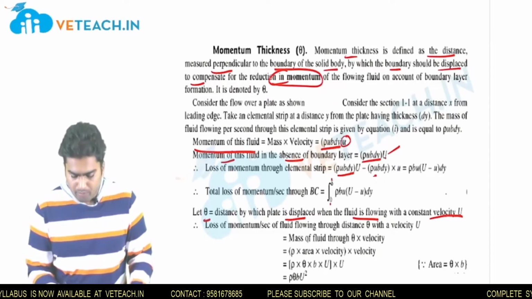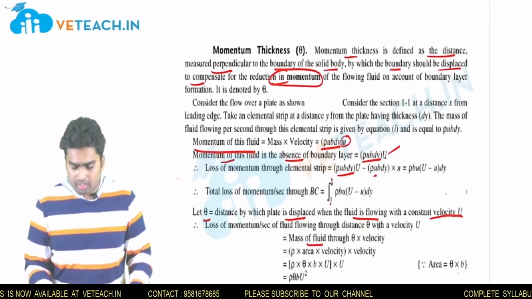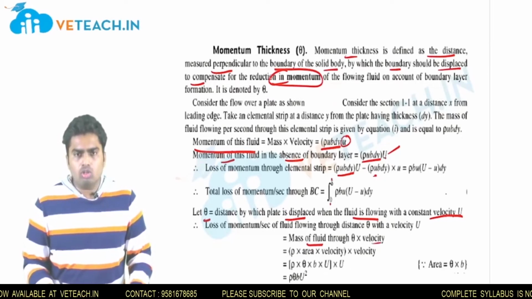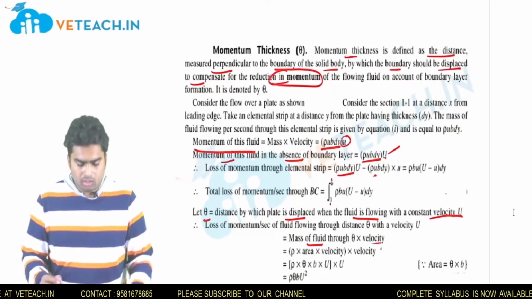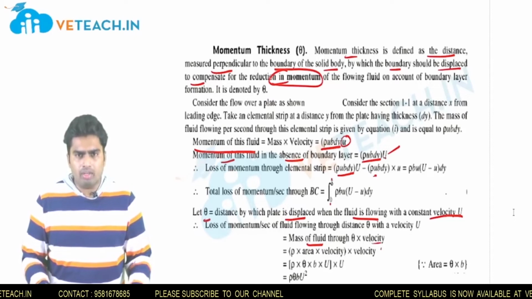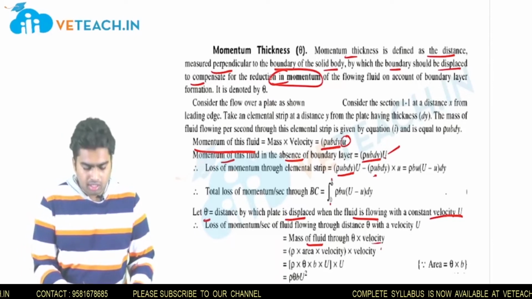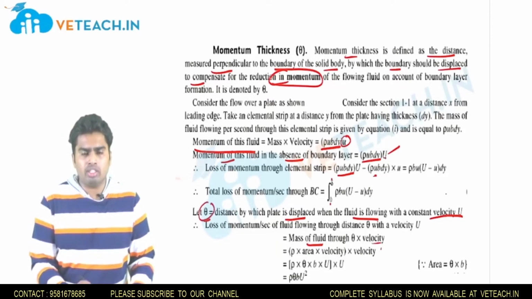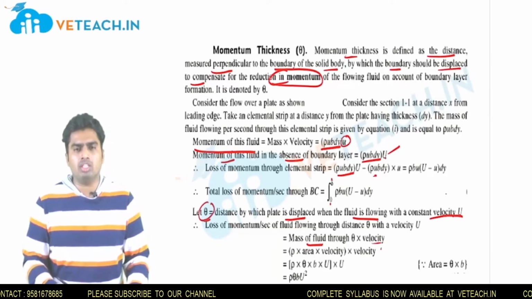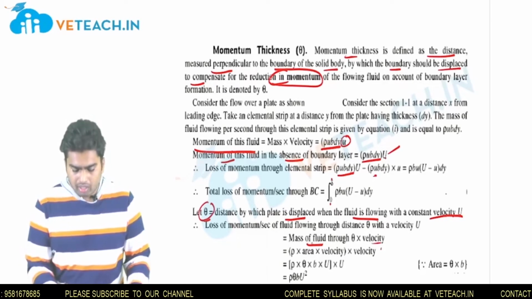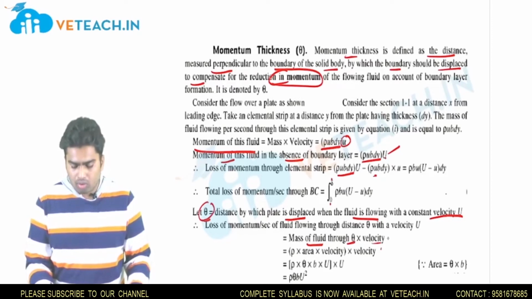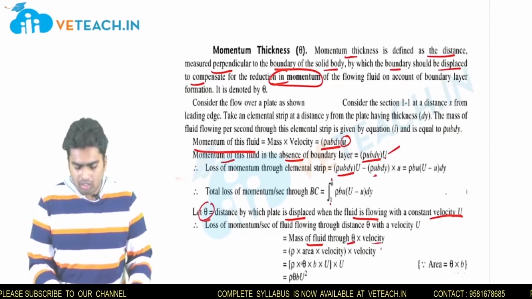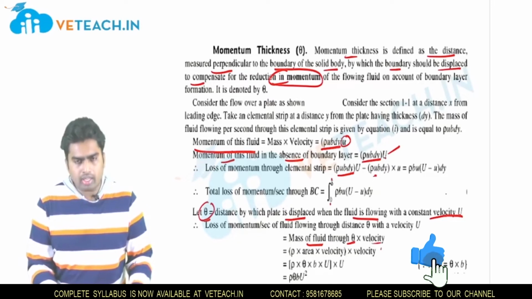So the value will be mass of the fluid through theta into velocity. So mass of the fluid through theta will be rho area into velocity. The momentum, we have to derive such that the boundary layer has been displaced by an amount theta. Why is it displaced? It is displaced because there is some momentum reduction. So it will be mass of the fluid for displacing value theta into velocity. So mass rate will be rho a into velocity.